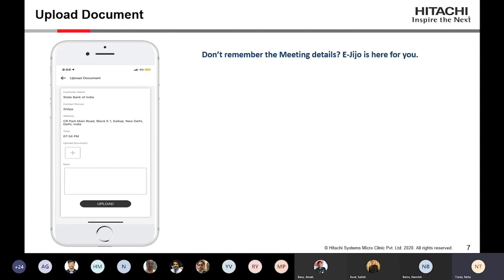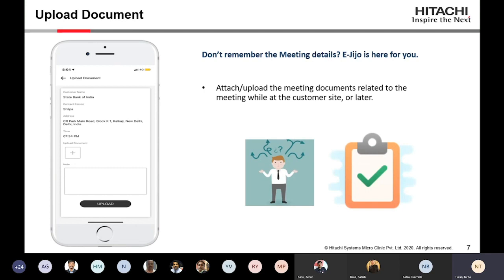So this is the feature that I have explained earlier, upload documents. So you have this feature available, so you can upload it, and you can also add a note to it. Because what happens, we go to the customer side, we had a great meeting, and we came home late, and then we forget about the MOMs, like we just say, okay, we'll fill it later. But when things become handy, because we usually text the message on WhatsApp, that is very easy for us. So it would be very easy for all of us to fill up that information in